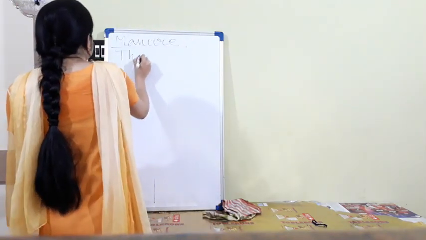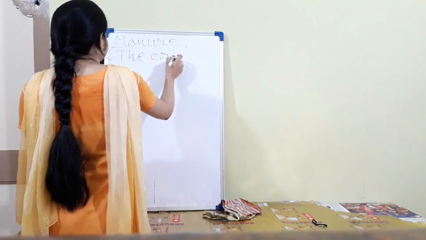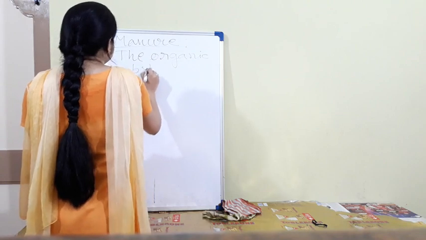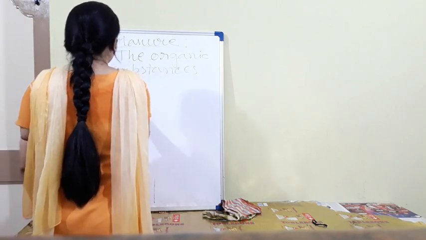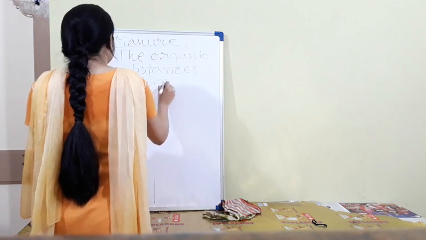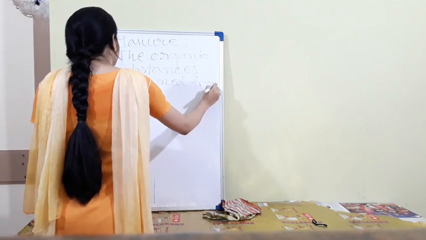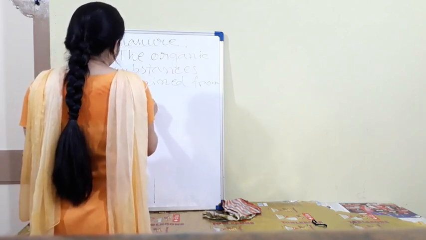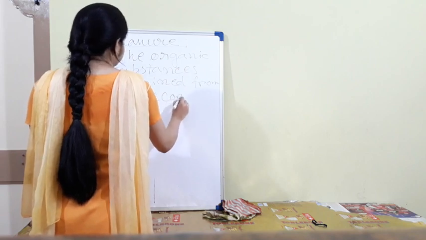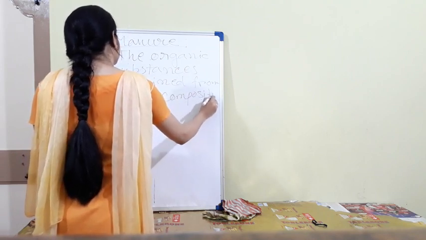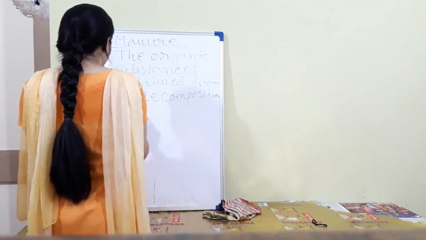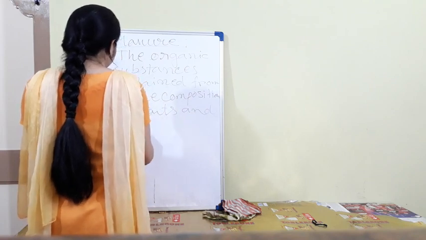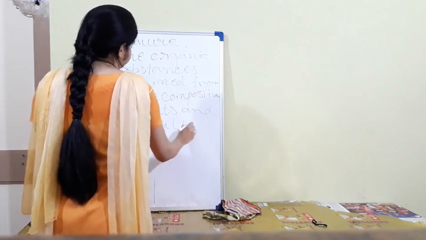The organic substances obtained from the decomposition of plants and animal wastes.